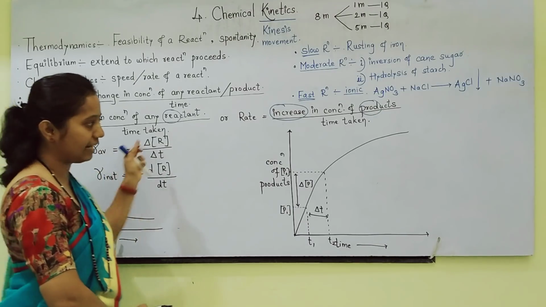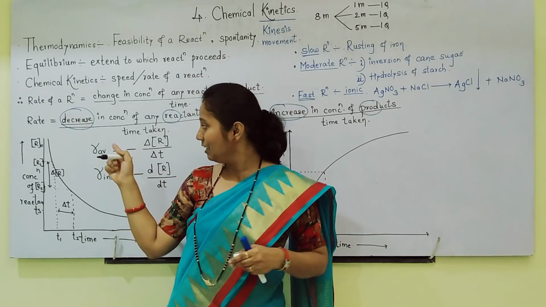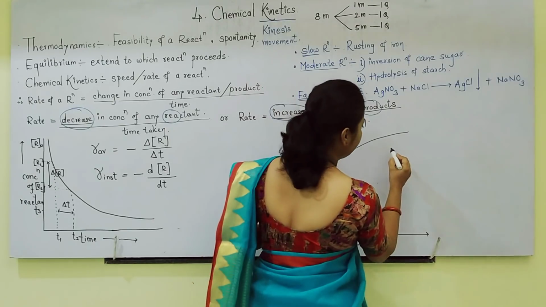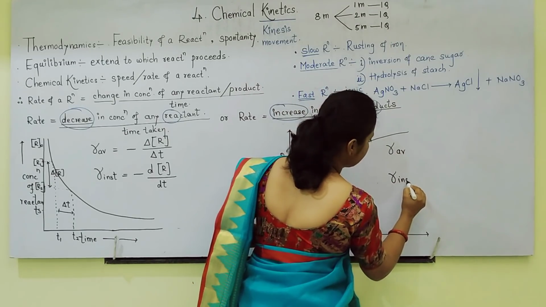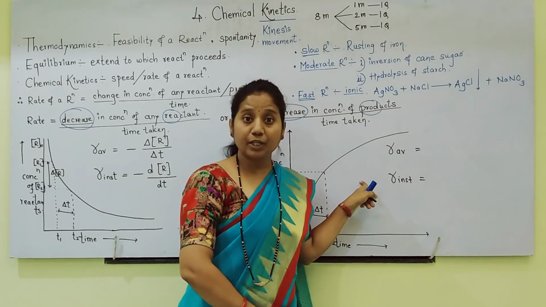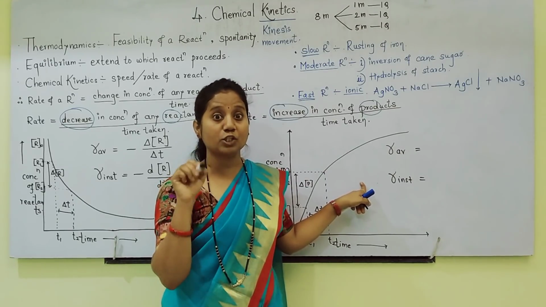Now students, we will write rate with respect to products. I hope you understood how to write here. See here, I am writing rate average and rate instantaneous. For products you must put a positive sign.